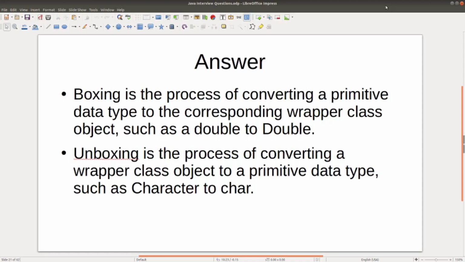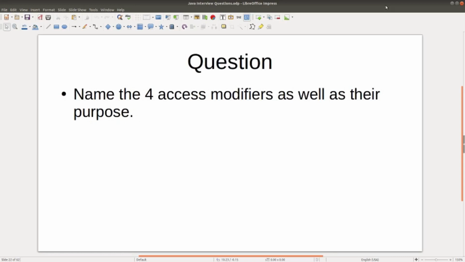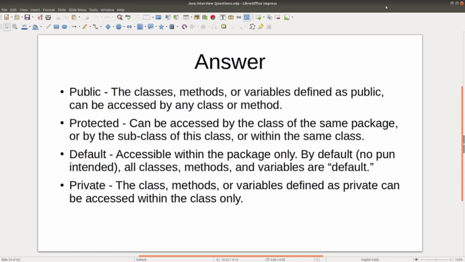Question: name the 4 access modifiers as well as their purpose. Answer: the 4 access modifiers are public, protected, default, and private. Public access modifiers can be accessed by any class or method. Protected access modifiers can be accessed by classes of the same package or by subclasses, or within the same class.